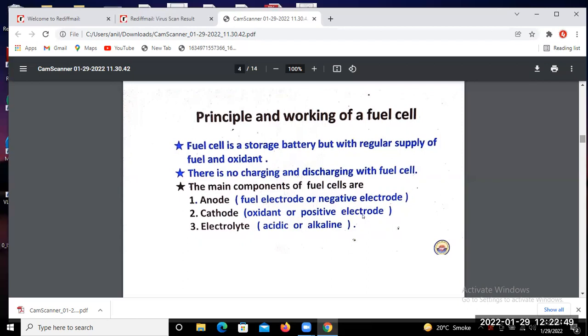And in the electrolyte, you will find acidic or alkaline. So these are the three main components of any fuel cell. You may find anode and cathode, fuel electrode and oxidant, or we may say the positive electrode, and the electrolyte. Okay.